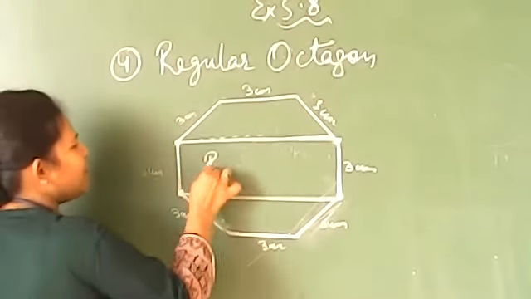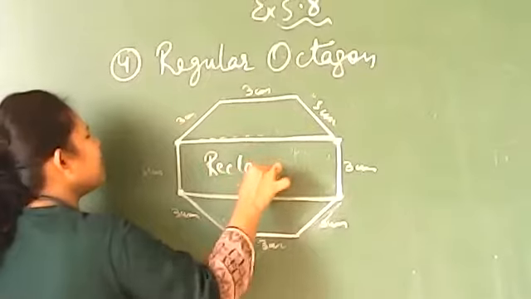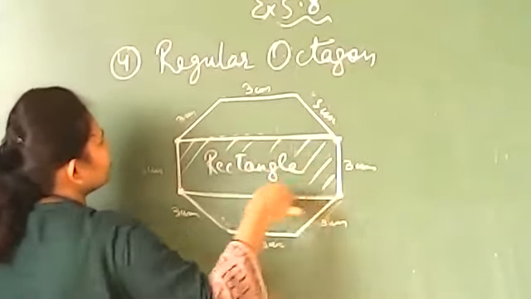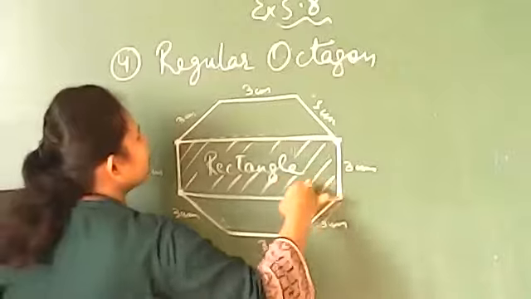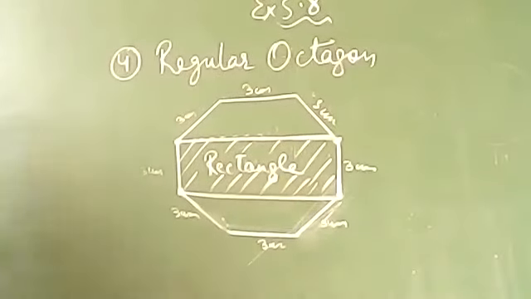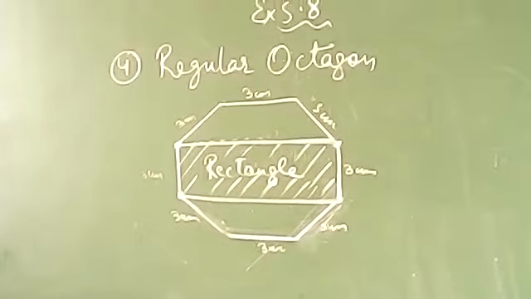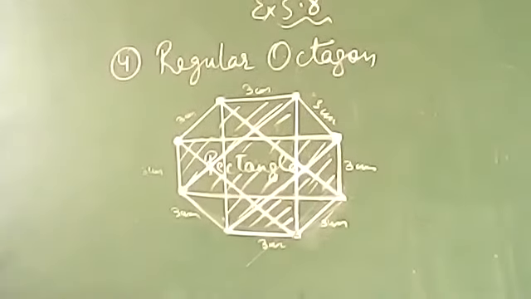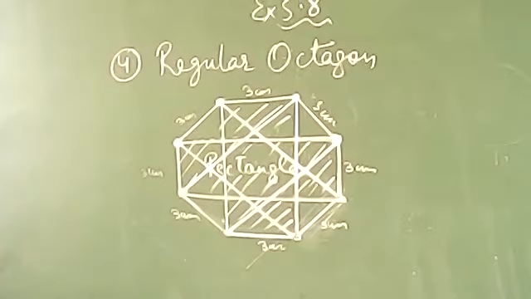Now, should I write it down, rectangle here? Rectangle. And you can simply shade this out. Finished. This question is also completed, beta. You are getting a rectangle when you are joining 4 vertices of an octagon. This was all about question number 4.